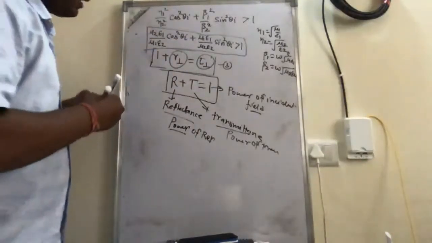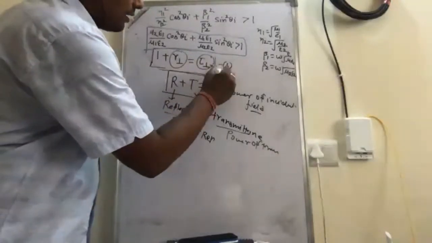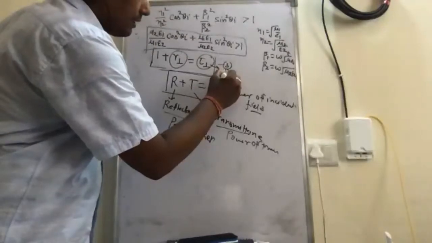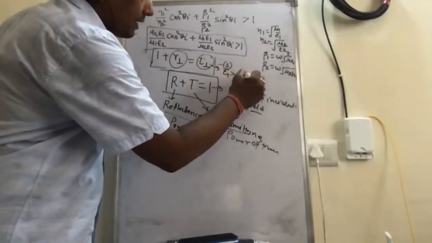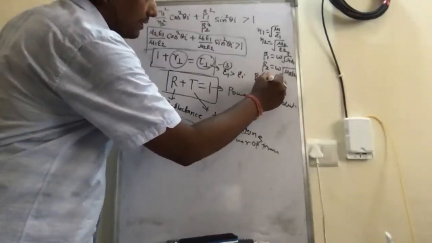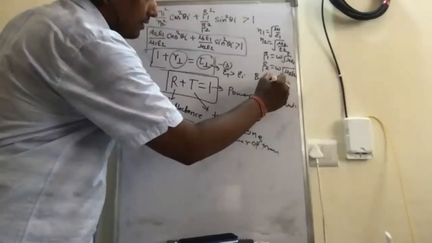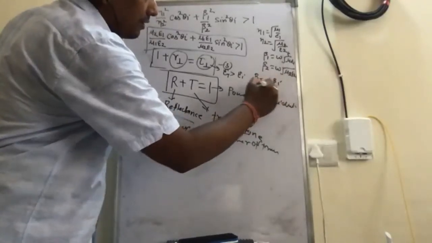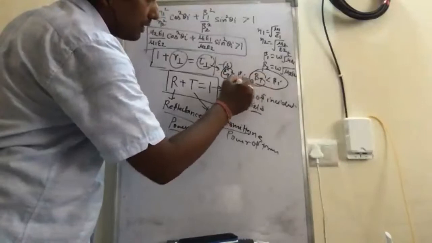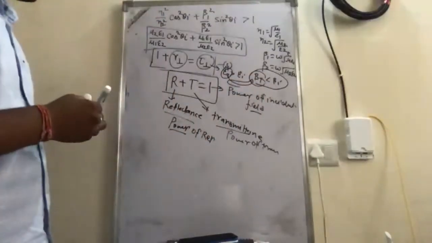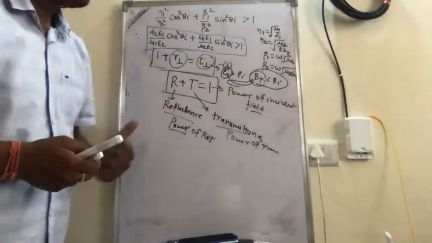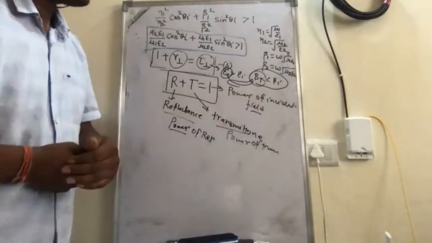Here ET is greater than EI, but at the same time the transmitted magnetic field will be less than BI. So the electric field which is more and the magnetic field which is less will combine together, and then the conserved transmitted power will be less than the power of the incident field.